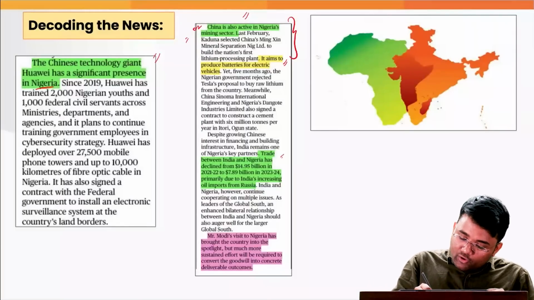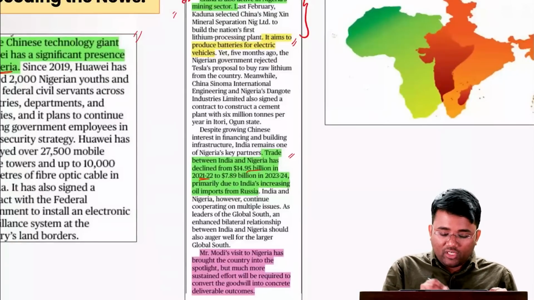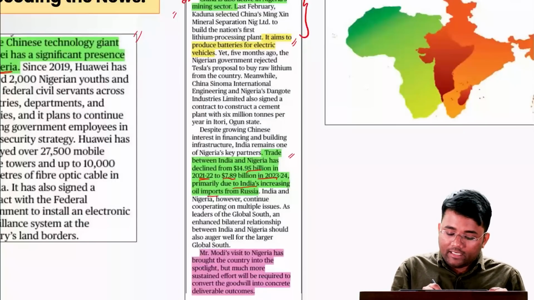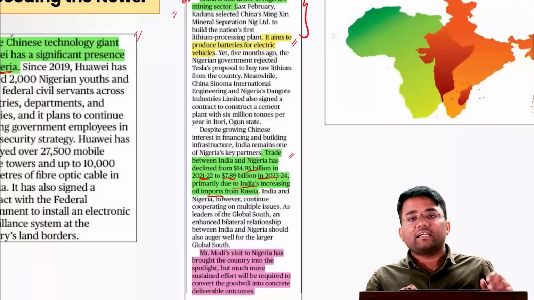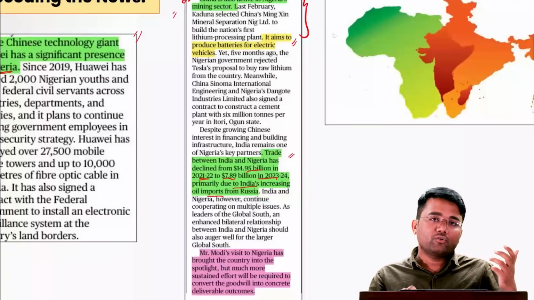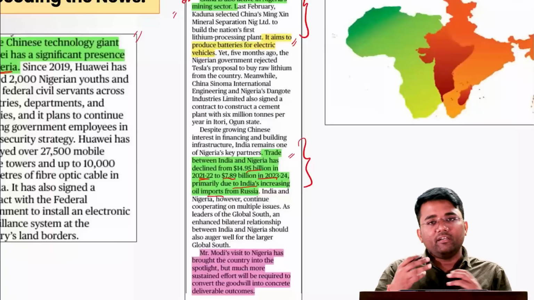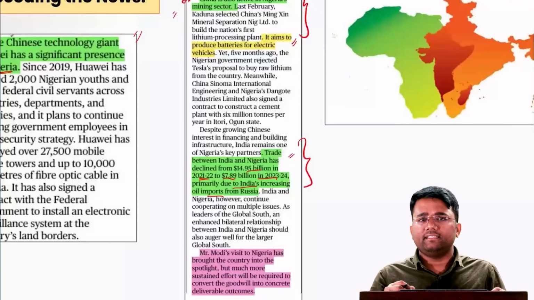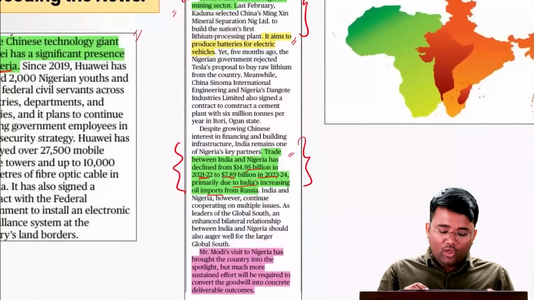If we talk about trade between India and Nigeria, it has declined from 14.95 billion in 2021-22 to 7.89 billion in 2023-24, primarily due to increased oil imports from Russia, because during the Russia-Ukraine war, India was getting concessional, cheap quality crude oil from Russia itself. So one of the main components of trade between India and Nigeria was crude oil. When we were getting this cheap crude oil from Russia itself, our trade with Nigeria somewhat declined.